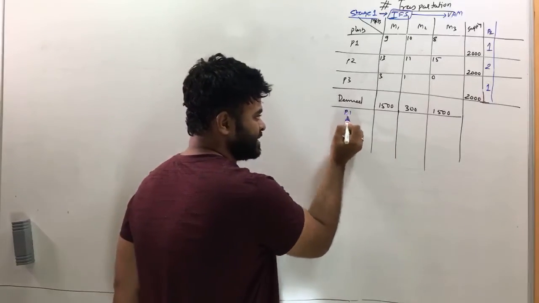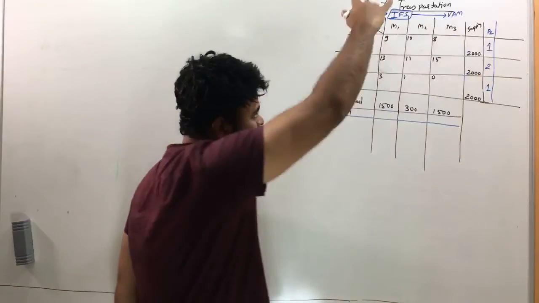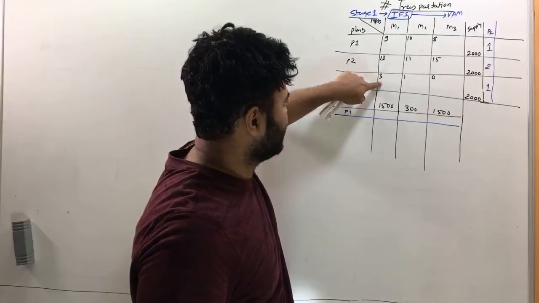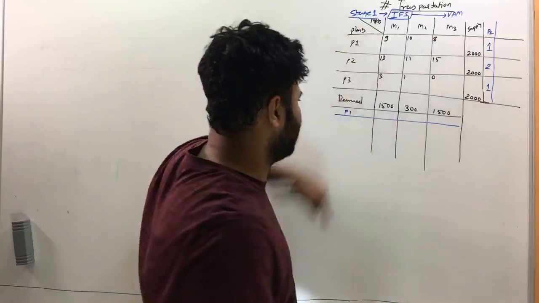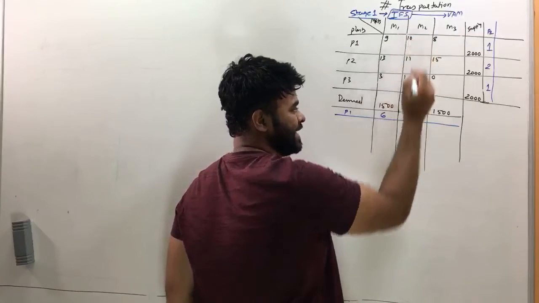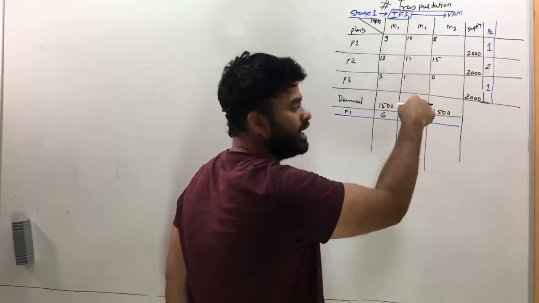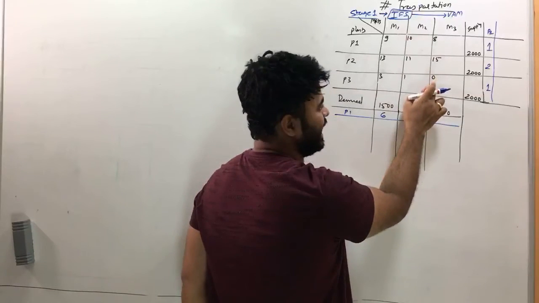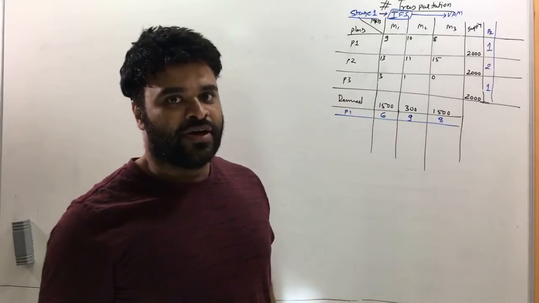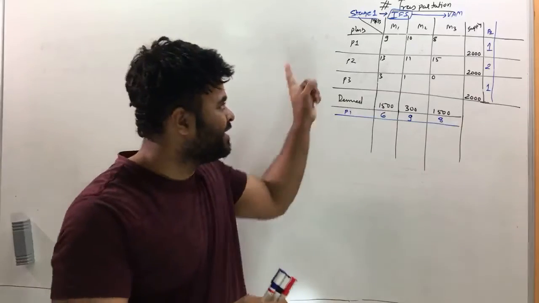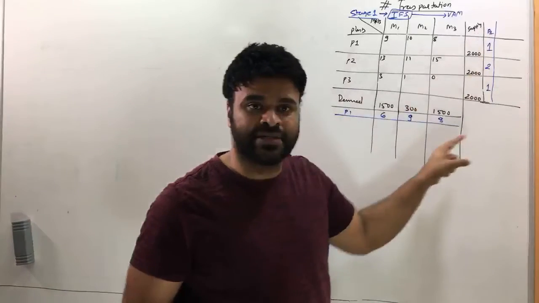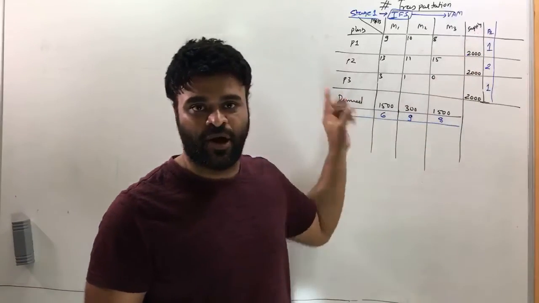Now you find penalties for the columns like you did for the rows, vertically. The smallest is 3 and the next smallest is 9, and the difference is 6. Then in the next column, the smallest is 1, the next smallest is 10, the difference is 9. That's the penalty for this column. And the smallest is 0 and the next smallest is 8, the difference is 8. So to begin with, find the penalty for every row and every column. These blue numbers are my penalties, the first penalty of the question.